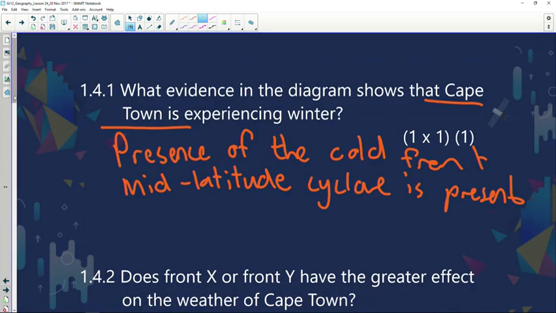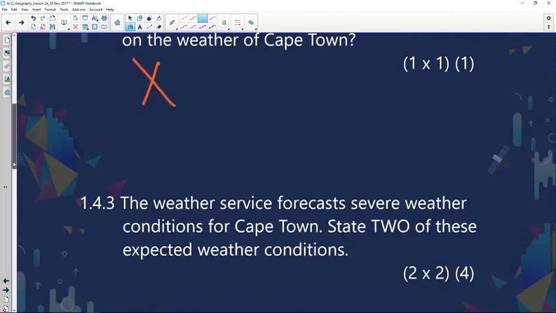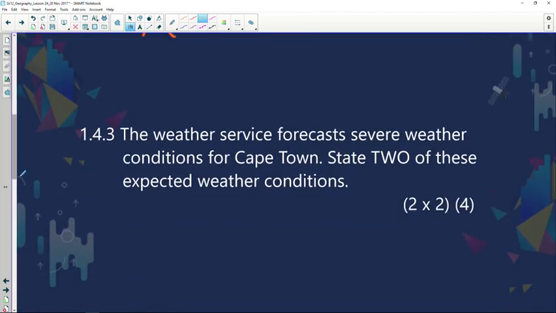So let's quickly look at the question over there. The Weather Service forecasts say two of these we can expect.